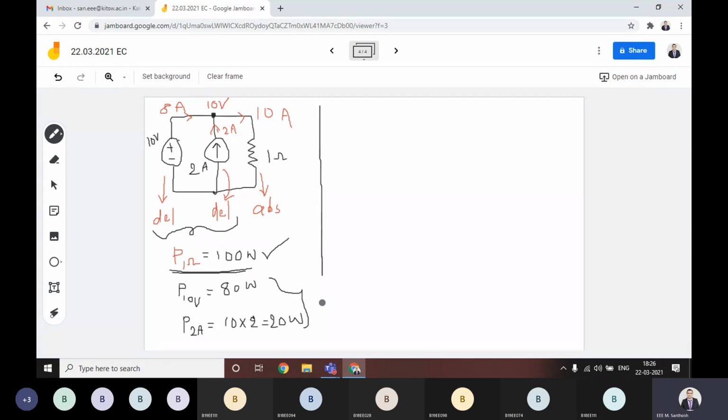Then the same circuit, I am assuming the same circuit. This is with the plus minus only, and you have a 2 ampere current source, and you have a resistor.